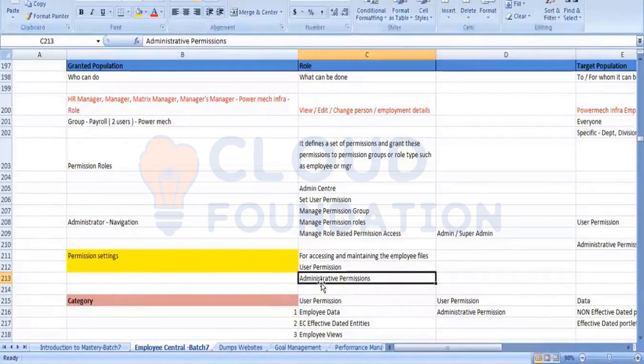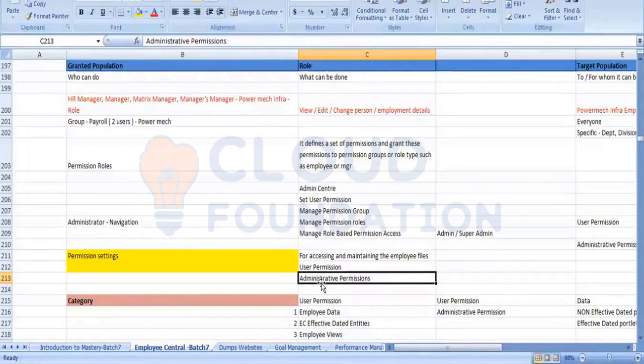Whenever you want to give your permission to compensation, you have to go to that particular category. Whenever you want to give the permission to calibration or performance goal management, you have to go to that particular category. Every module category is divided in the user permission and the administrative permission. We have various categories under this user permission and administrative permission.